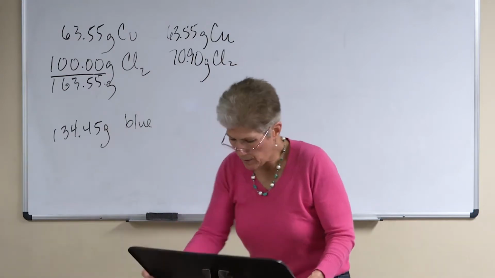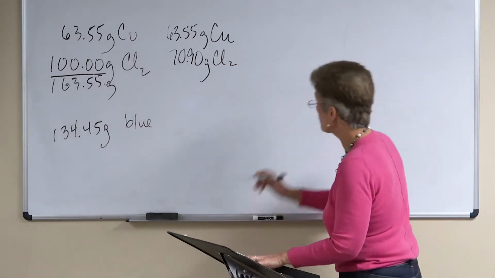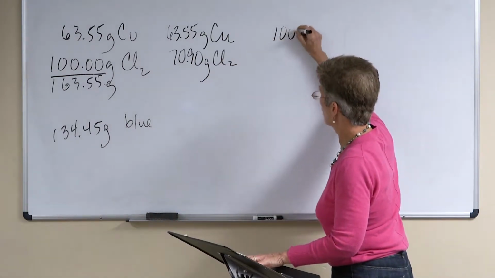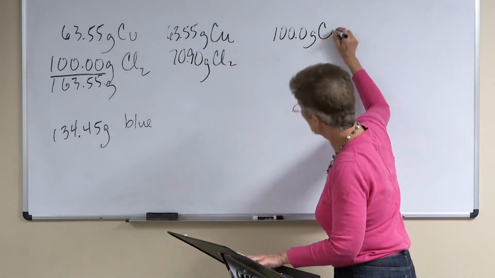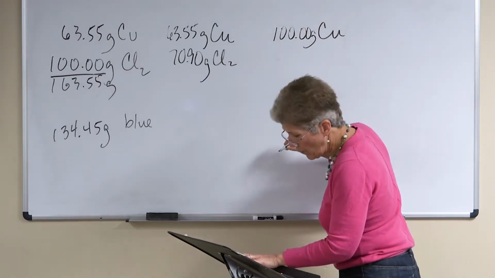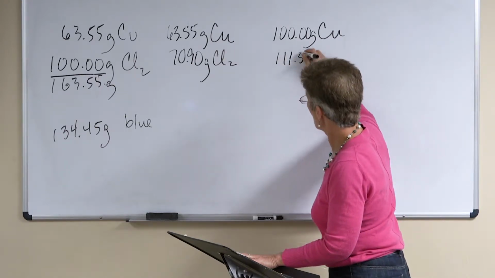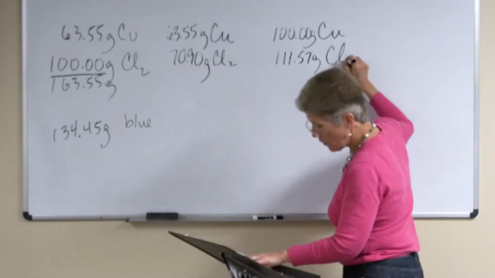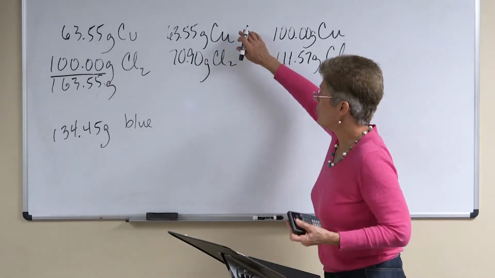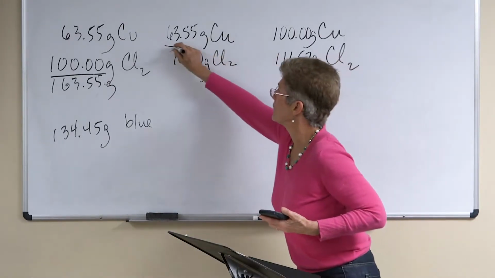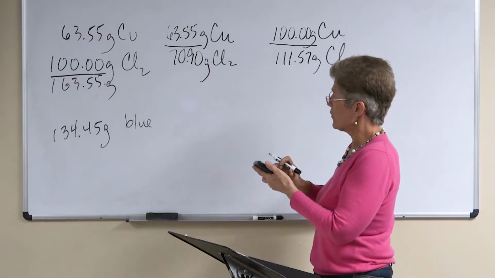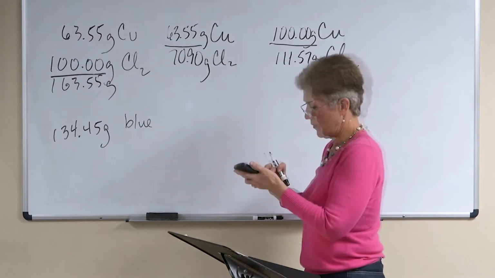And this one is 100 grams of copper and 111.57 grams of chlorine. So if we take the ratio of copper to chlorine, let's just do it here and here. That'll tell us if it's the same thing.